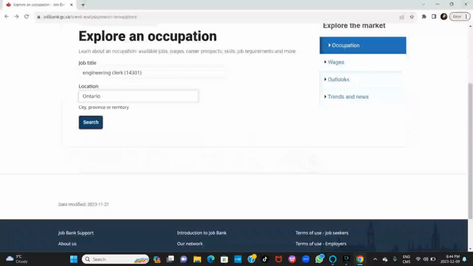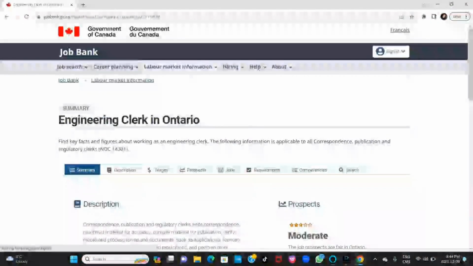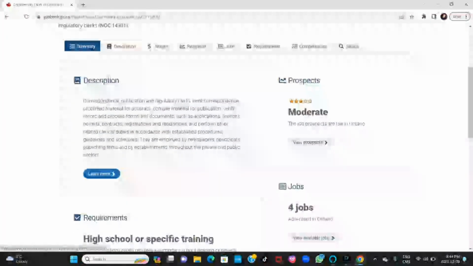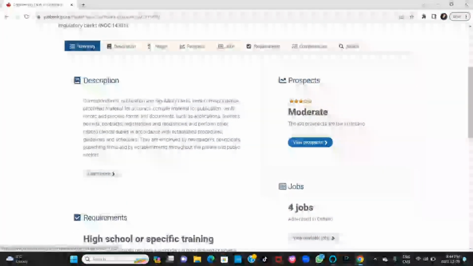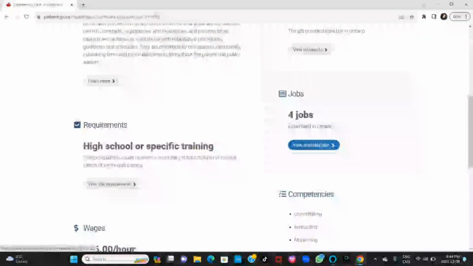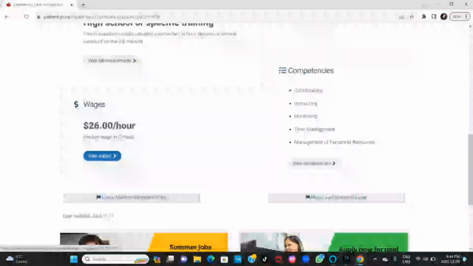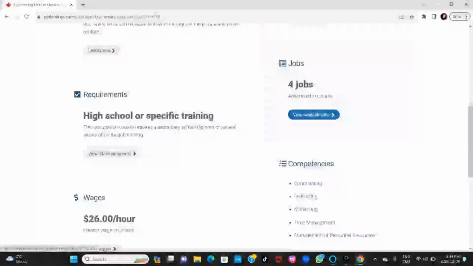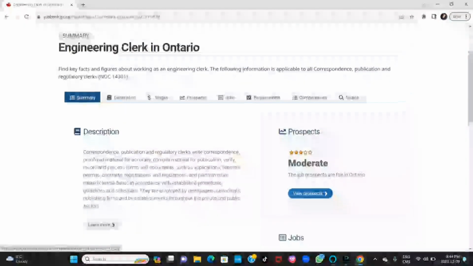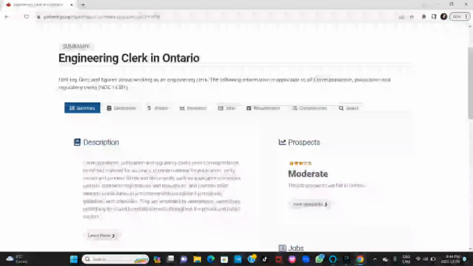And then I'll click on search. So you see in Ontario, if you are an engineering clerk, the job prospect is moderate. And it also tells you the requirement as well as the wage, which is $26, the median wage in Ontario. So that is how to know if your job is in demand in any province or not.